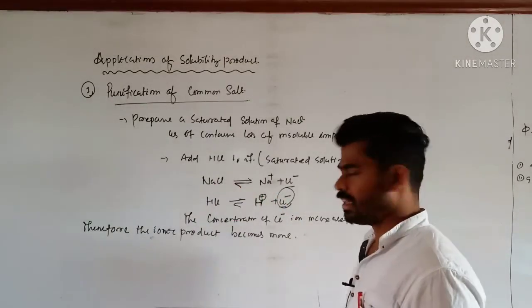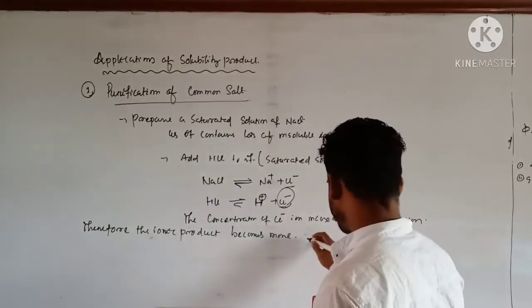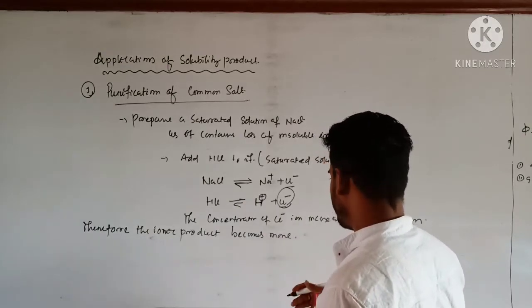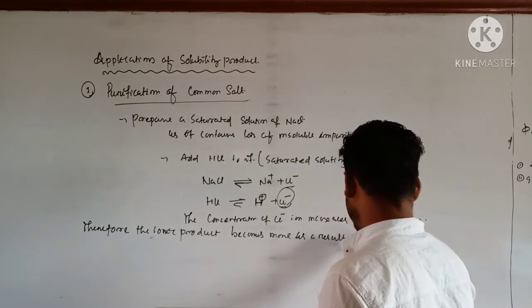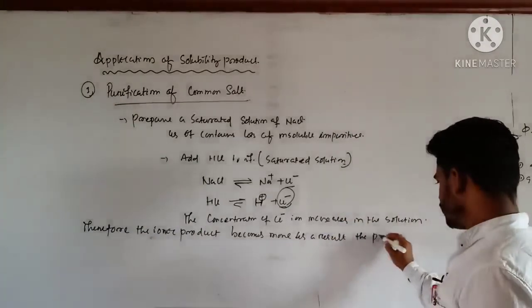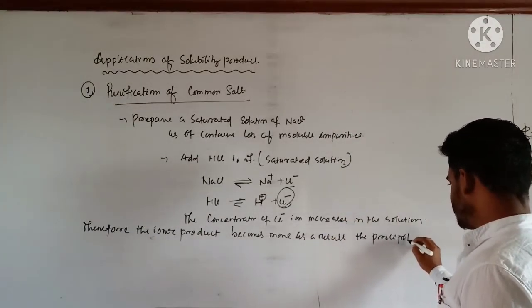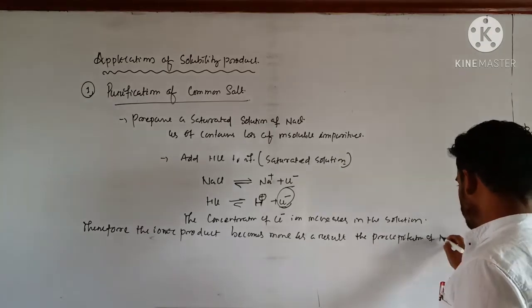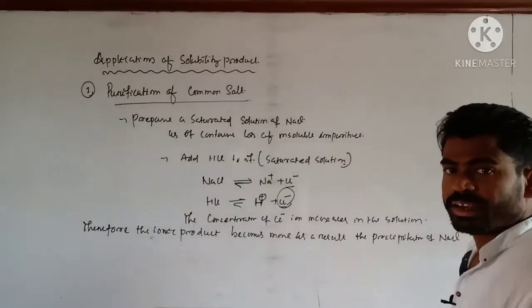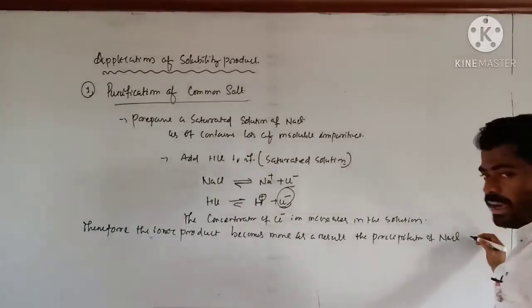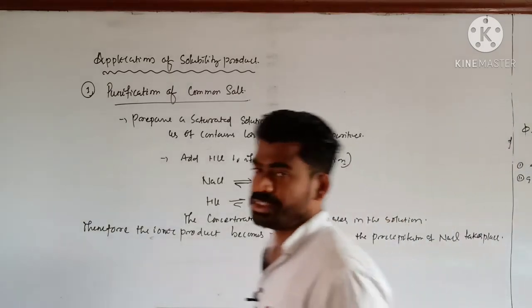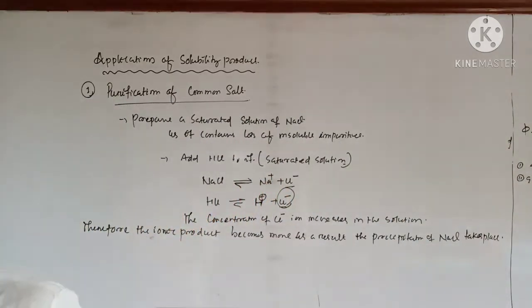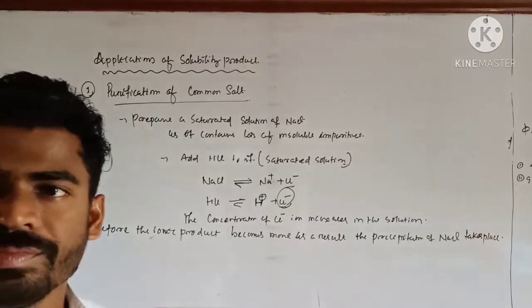We need NaCl. As a result, the precipitation of sodium chloride takes place. Clear? So this is one of the applications of solubility product.